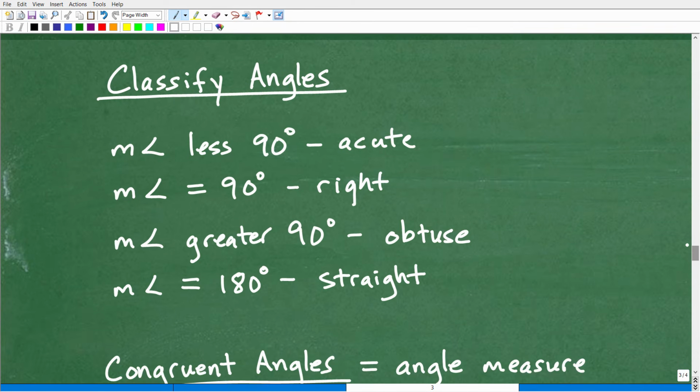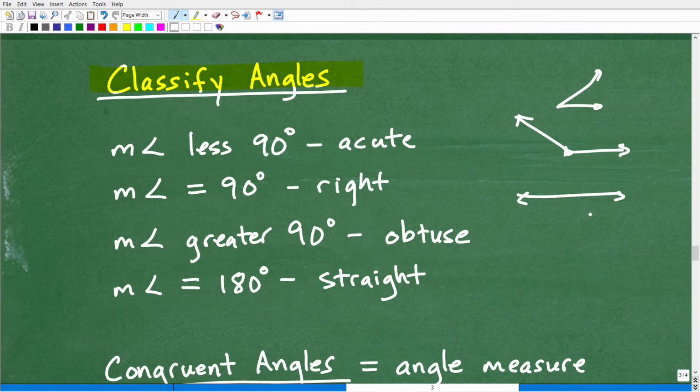All right, so let's go ahead and talk about how we classify angles. We have all sorts of angles. We have angles that look like this, angles that look like this, and angles that look like this. So we want to give a classification to angles.